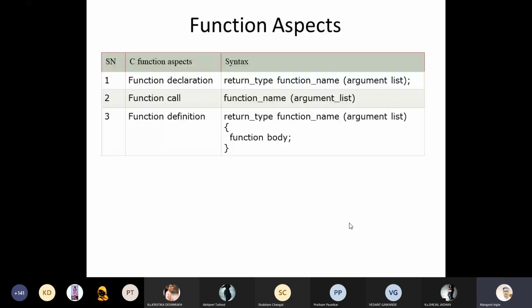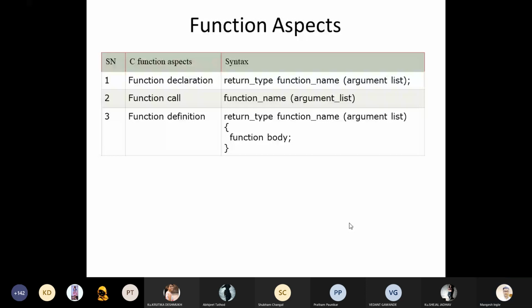So if you find such a function in any program, then we know that the function has been defined here, meaning the function has been implemented. Instead of function definition, you can also say function implementation. Implementation means some kind of processing logic you have implemented in these functions. We have already seen this in the last lectures, so I'm just recalling it.